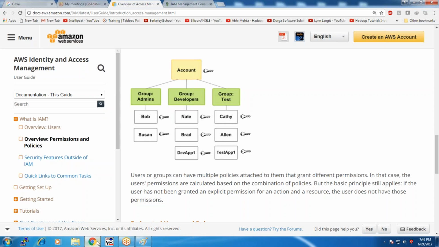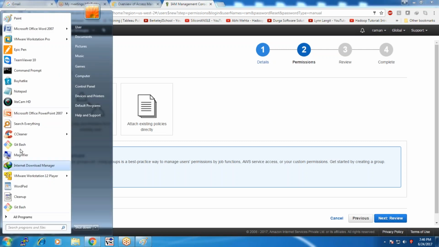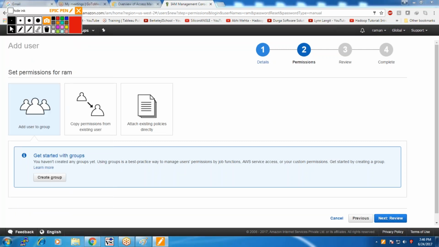So here it prompts us whether to add a user to an existing group so that the privileges assigned to the group are applicable for the user. Or let me imagine we have a user Arun. The user Arun may have some privileges. I want the user Ram that I am going to create to be assigned the same privileges that Arun has been assigned. Okay.